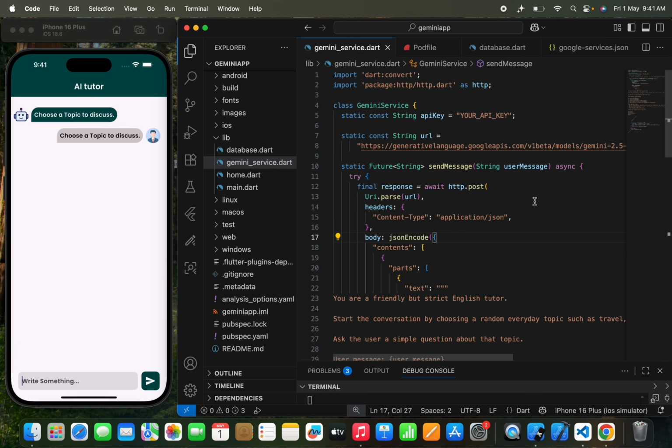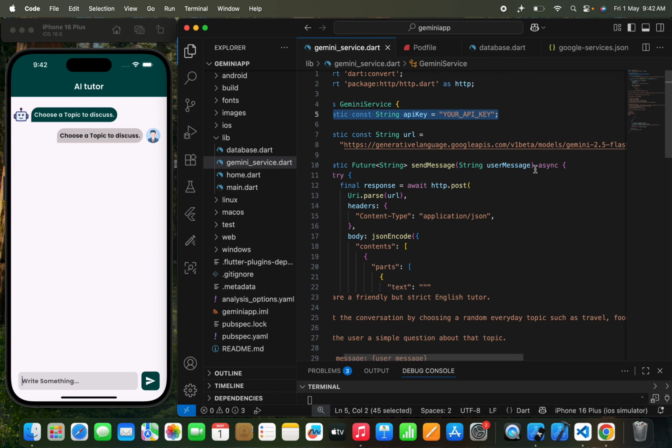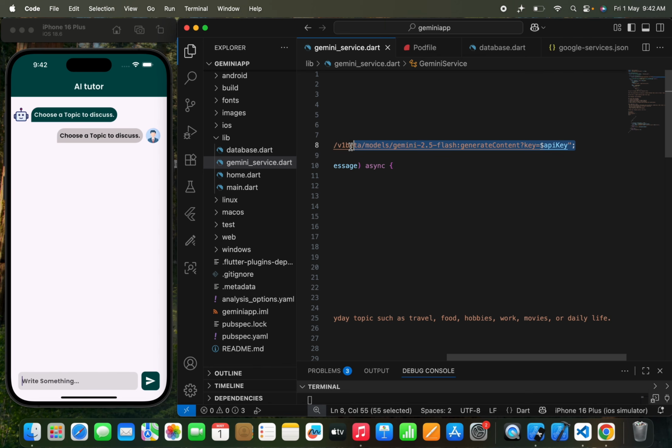Now once you use this package, then you need to first pass an API key. Now from where you will get this API key? So you just need to move to the Google AI Studio official website, and then once you move to the Google AI Studio official website, there will be an option from where you can get an API key. In the bottom left corner, you will just see that there is an option to get an API key. Now here you can see that this is the string URL that you can use.